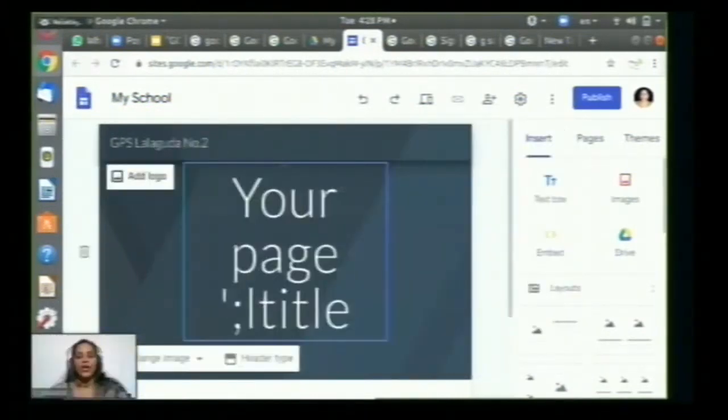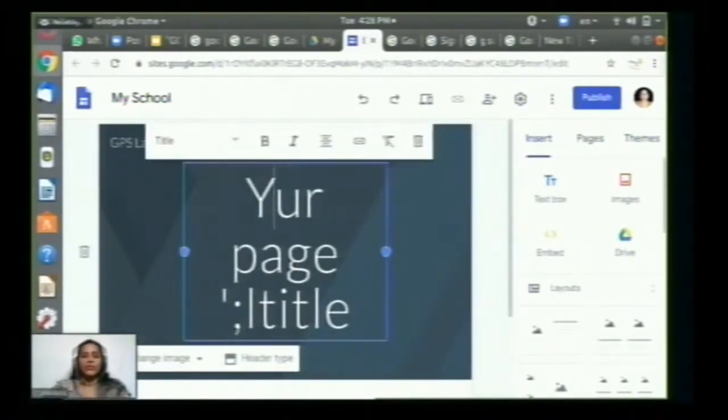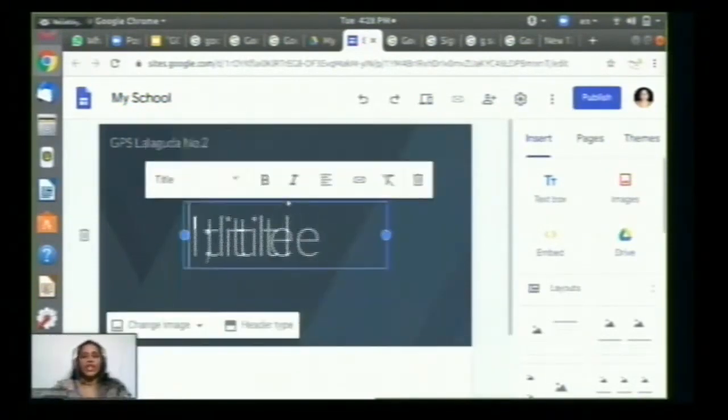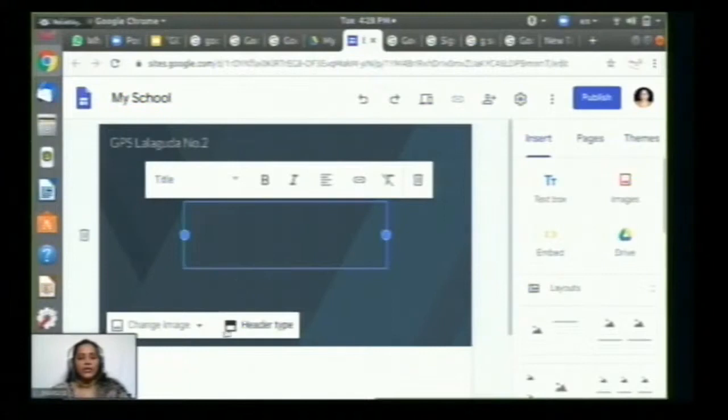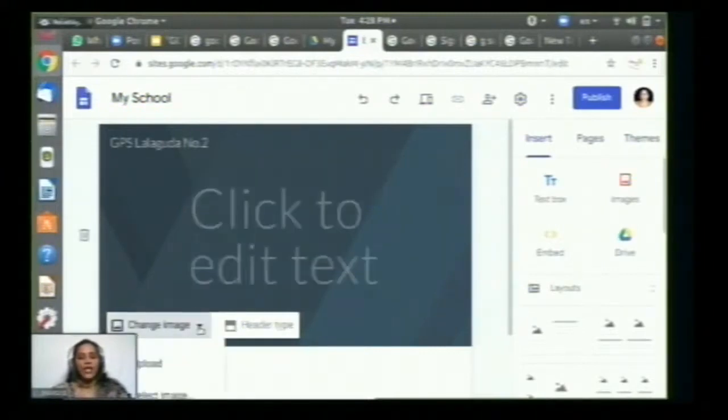Here you can rename the page, and rename the header. This is called the header. Here you can change the image by clicking on this.